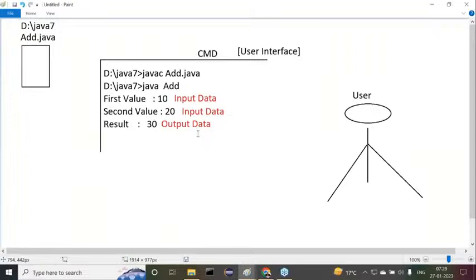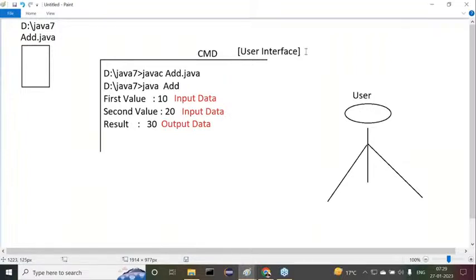The command prompt supports data only in the form of characters, only text data. So it is able to support character oriented data only. Got my point or not? So this user interface is supporting only character data.